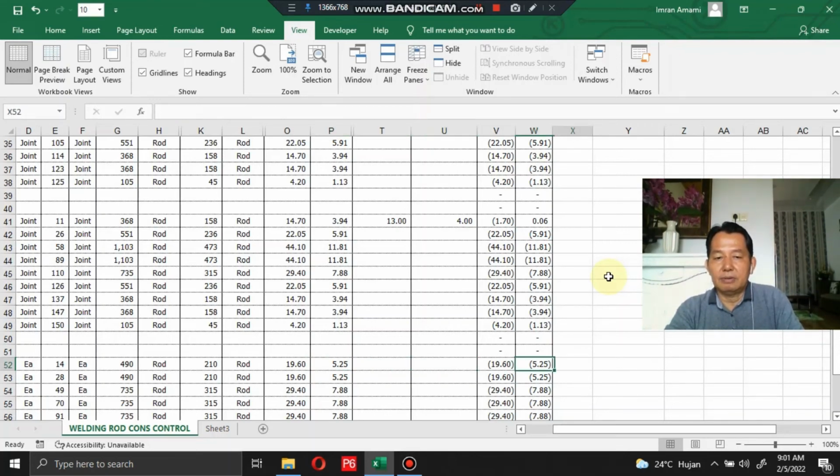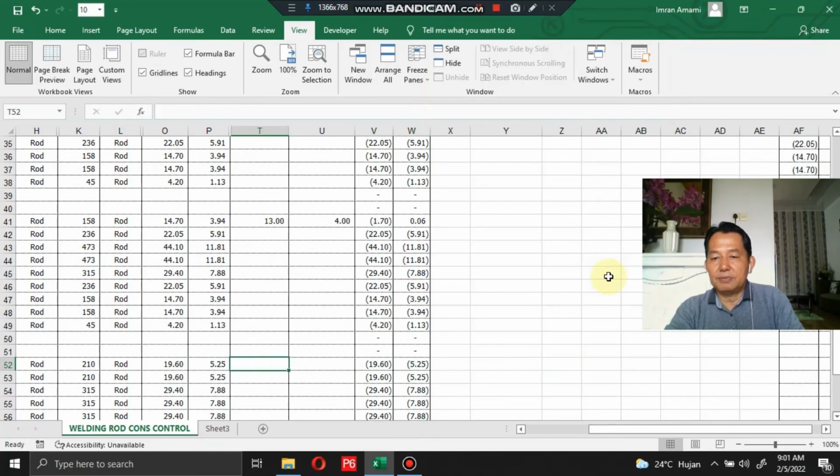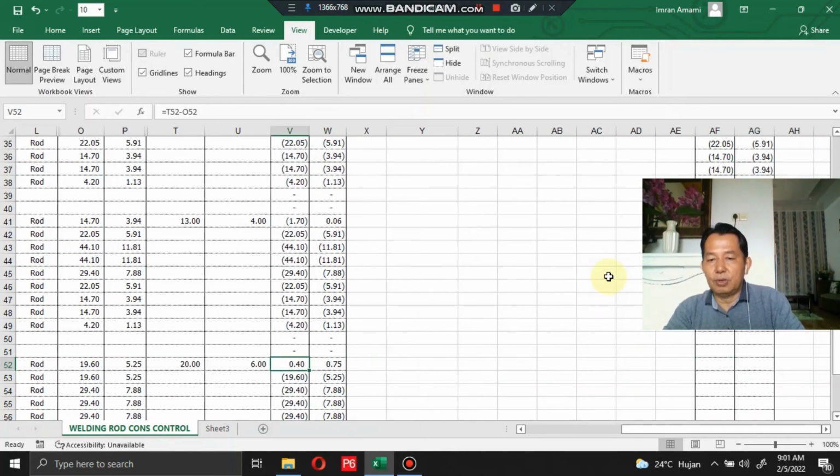Let's say the actual consumption for root pass and capping is 20 kilograms, and for the pillar 6 kilograms. Okay, 6 kilograms. So this table shows a positive number. What does it mean? This means waste in welding rod consumption, in actual welding rod consumption in your project.